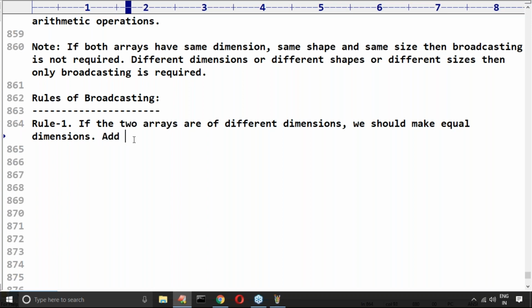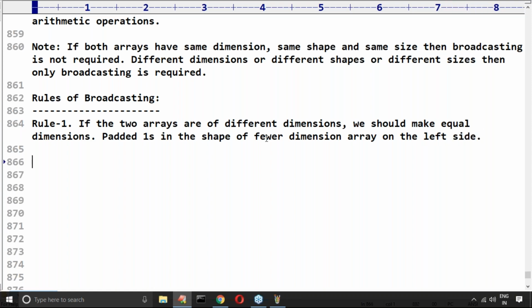Add once, or padded once. You can use padded once in the shape of the fewer dimension array on the left side.